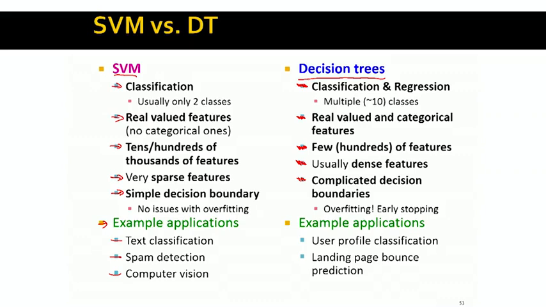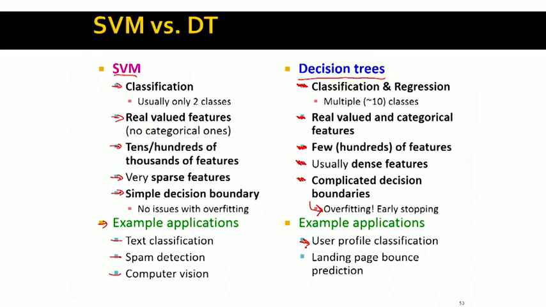Decision trees allow us to come up with complicated decision boundaries. This is good. On the other hand, we have to be very careful because otherwise we will overfit to the data, so we need to do what is called early stopping. Some example applications for decision trees would be user profile classification, where we describe each user with a small set of features, and now we would want to classify these users maybe as fraudulent or not, and this would be an example